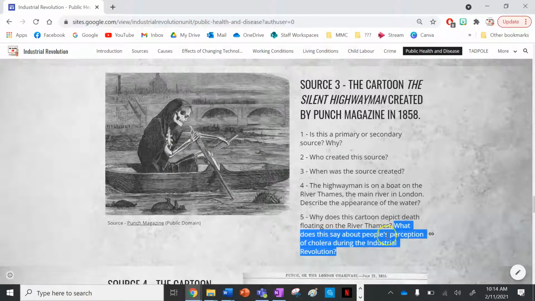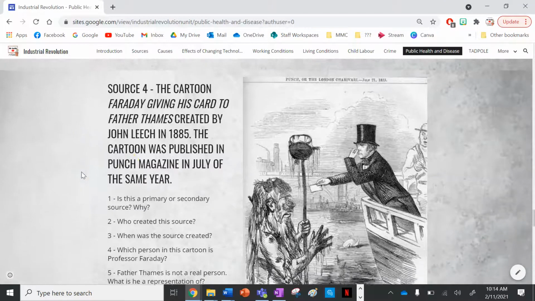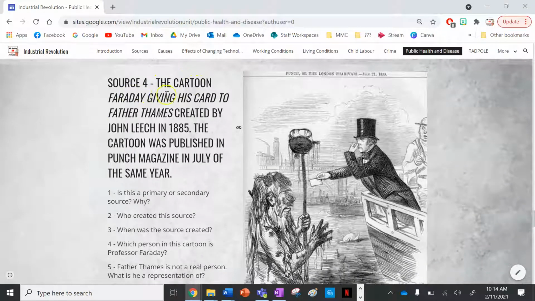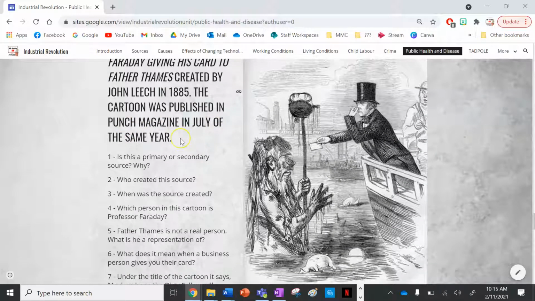What does this say about people's perception of cholera during the Industrial Revolution? Well, it says by 1858 that people had recognised that filthy, contaminated water spread diseases that killed people. So we've got source number 4. We've got the cartoon Faraday giving his card to Father Thames, created by John Leach in 1885. The cartoon was published in Punch magazine in July of the same year.